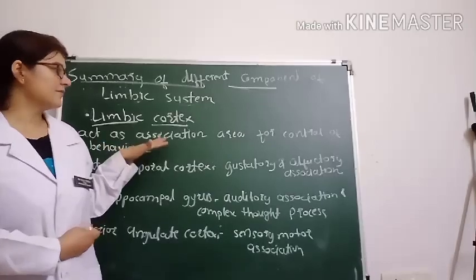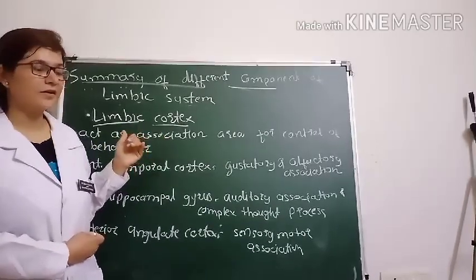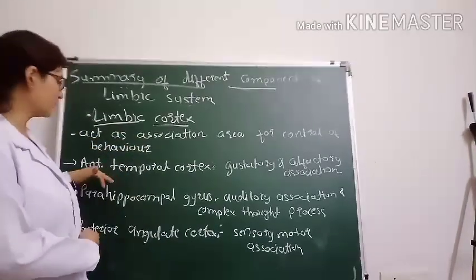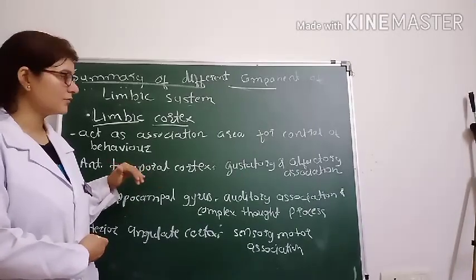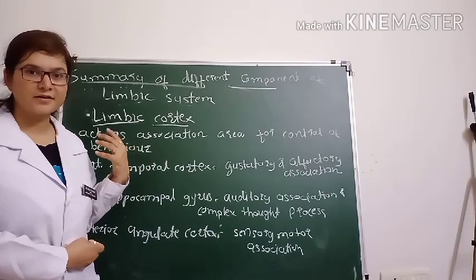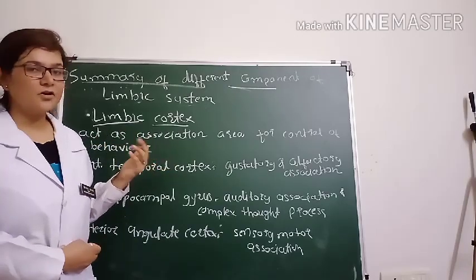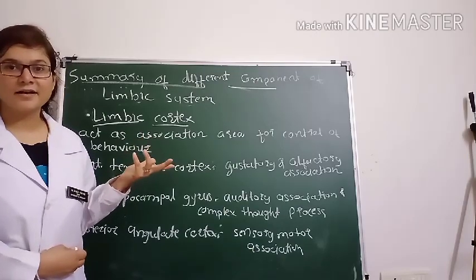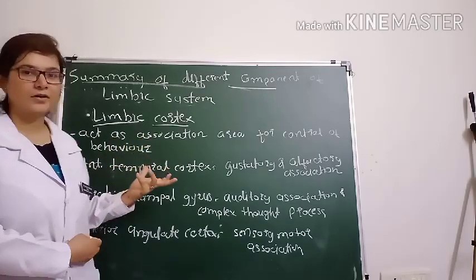This limbic cortex will act as an association area for the control of behavior. You have to remember the three structures of this limbic cortex. One is the anterior temporal cortex. It is responsible for the gustatory and olfactory association. So when you smell something or taste something, some feeling is created related to that. That is the function of the anterior temporal cortex.